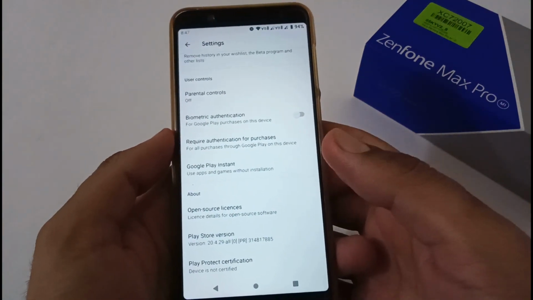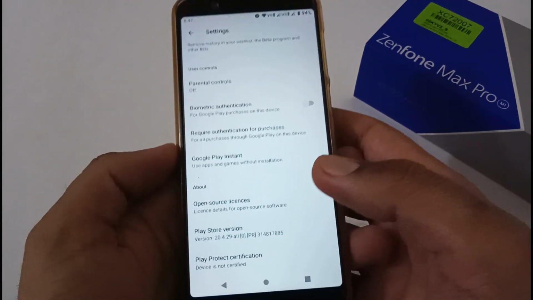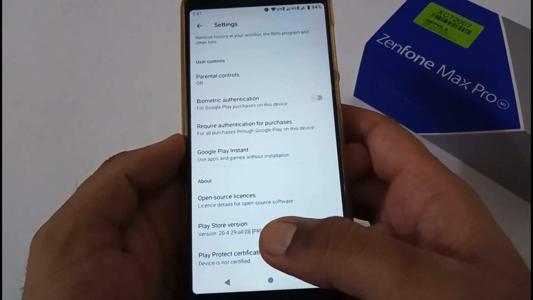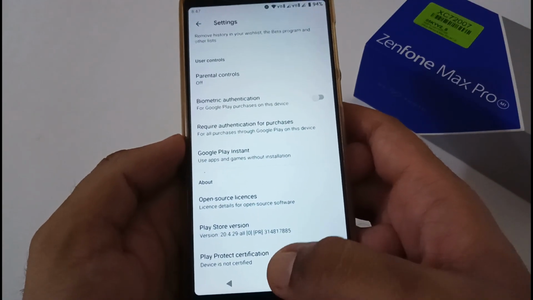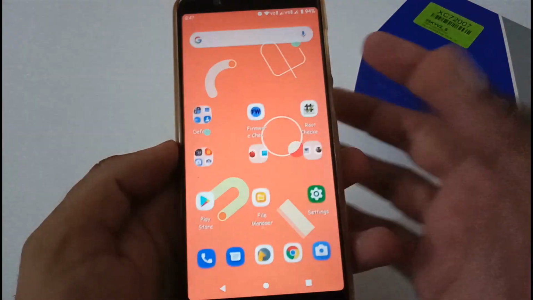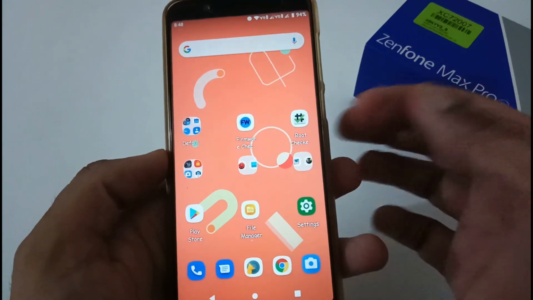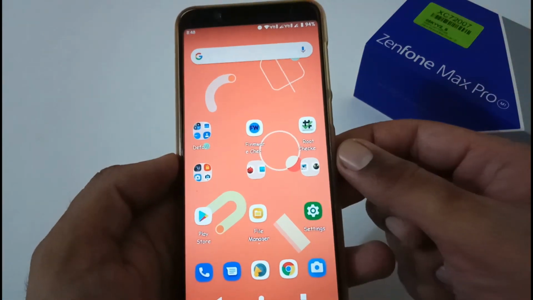Now, apart from this, let's focus on the device certification, or I would say Play Protect certification. By default, the device is not certified in Google Play Store Play Protect certification. But if you want to certify it, we will be providing you a dedicated video in the description box below, and you can use that to certify your device afterward.